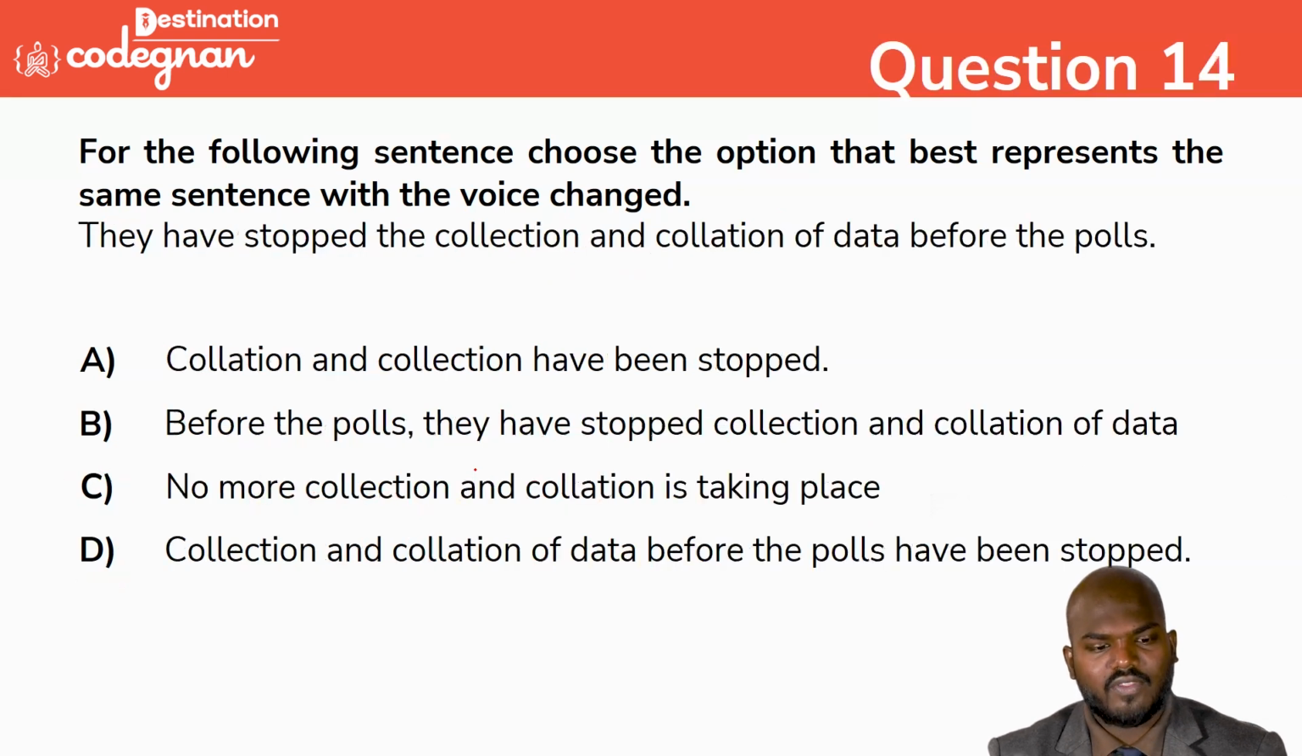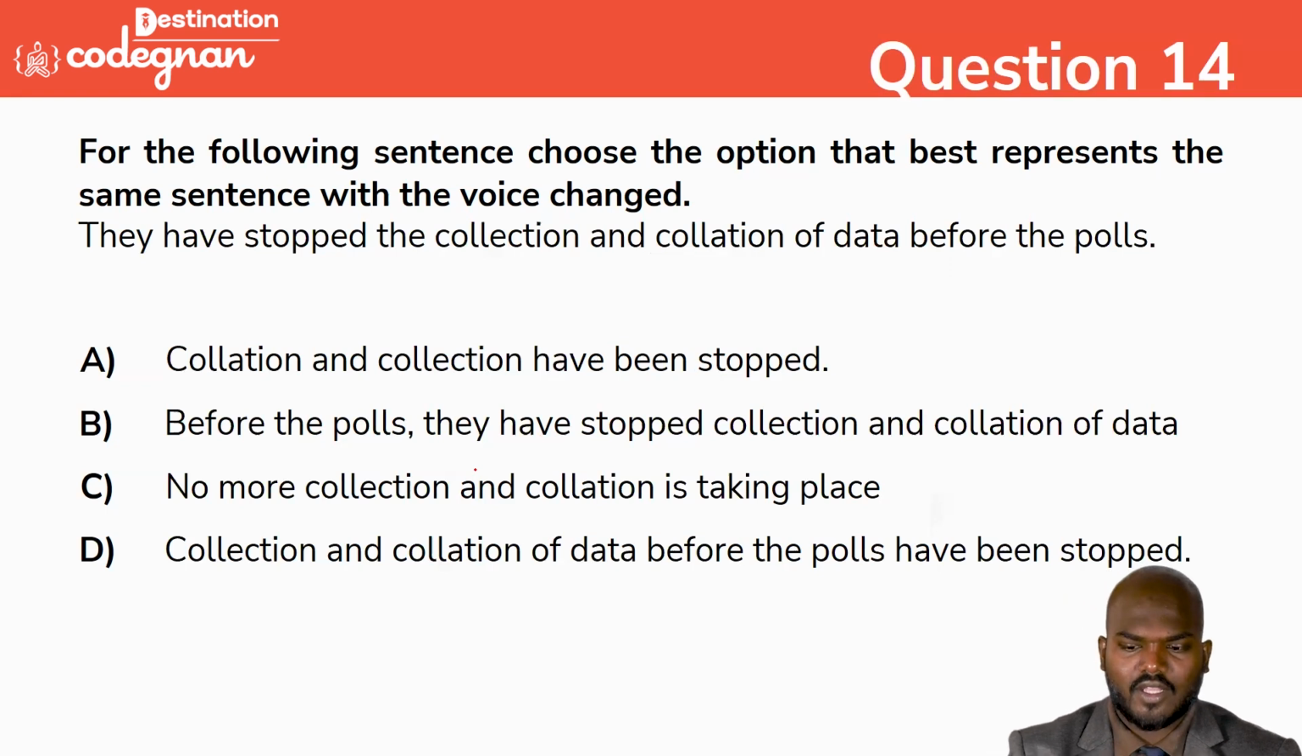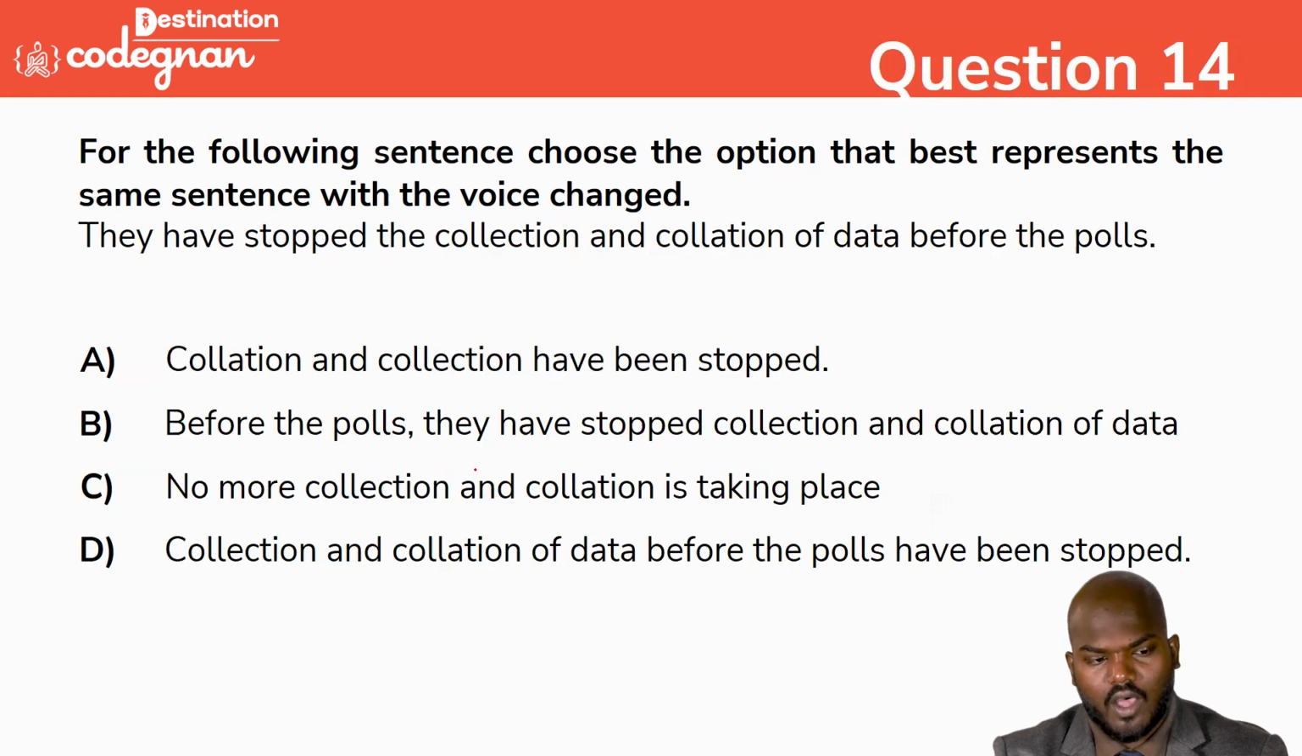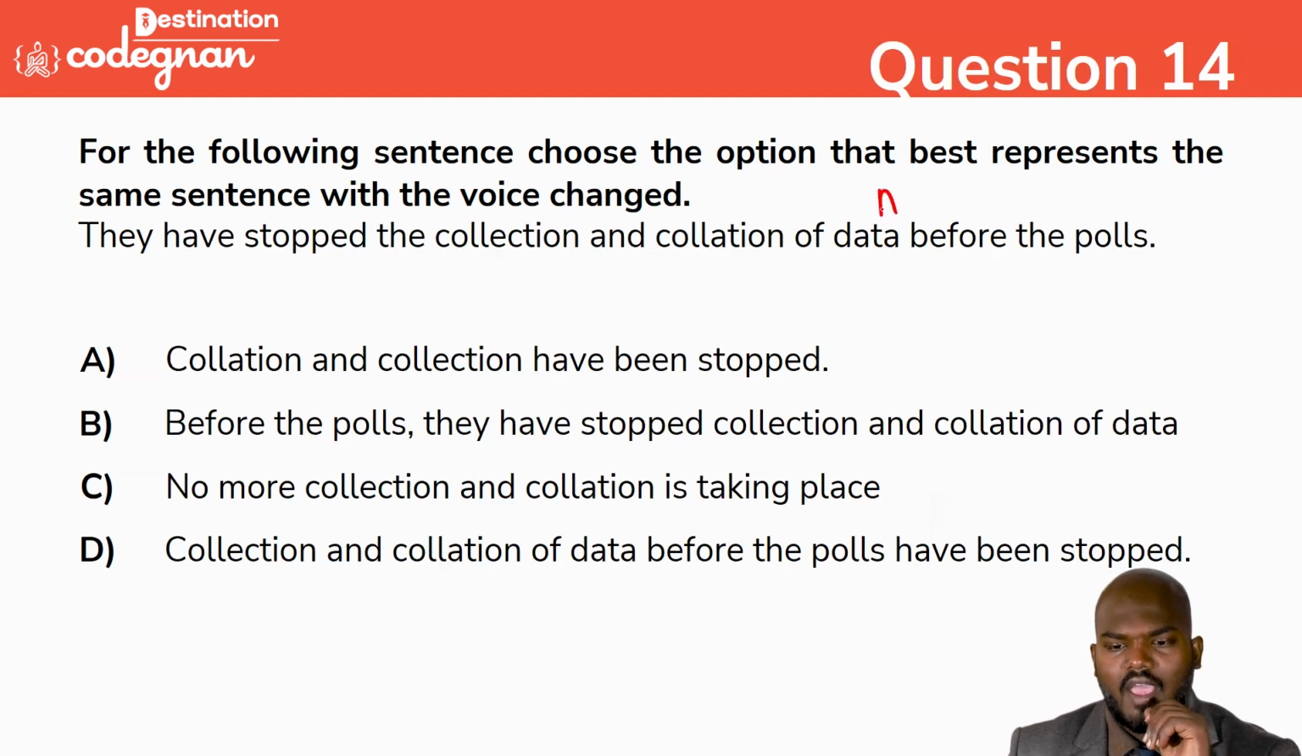Going to the next one: They have stopped the collection and collation of the data before the polls. Okay, so the collation and the collections have been stopped. Before the poll, they have stopped collection and the collations of the data. No more collection and collation is taking place. Collection and collations of data before the poll have been stopped. You see this one, collation and collection have been stopped. It's direct and simple. The sentence given in this one, we can call it an active sentence.